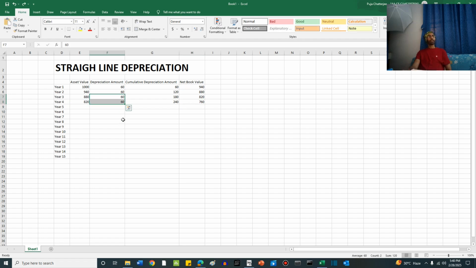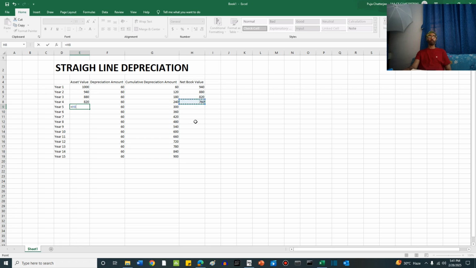So the depreciation amount remains constant for every year. So we can drag the 60 for all the 15 years, right? The cumulative depreciation, this is equal to cumulative plus the current year's depreciation. So we can just drag this downwards also, right friends? This is 900. Now, the beginning asset value for year 5 is equal to ending book value for year 4, 760.